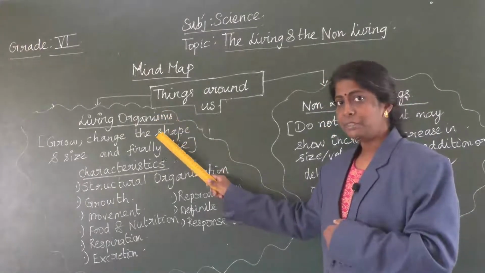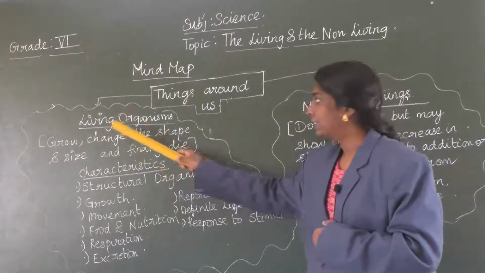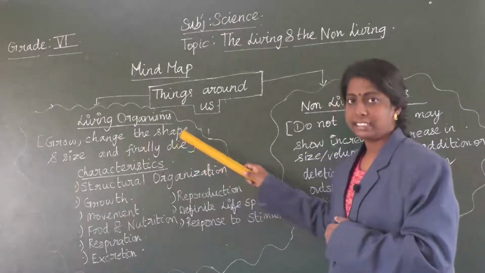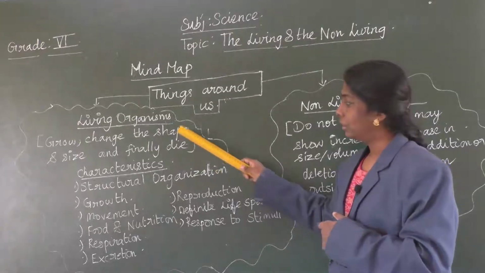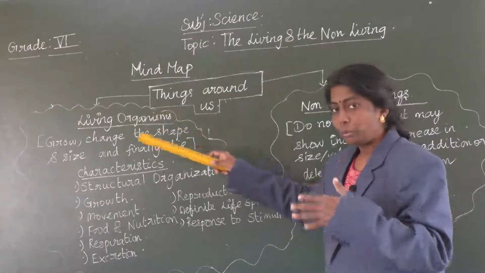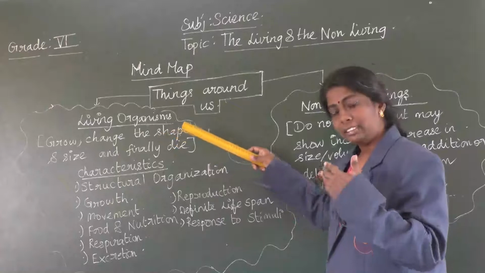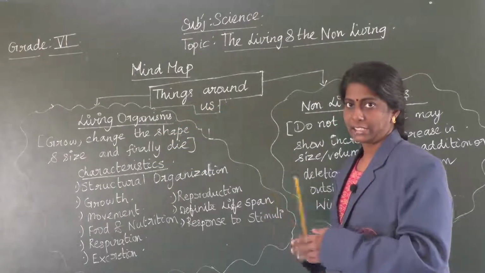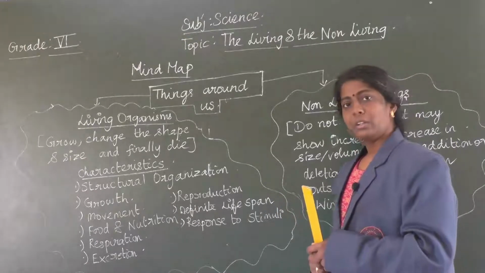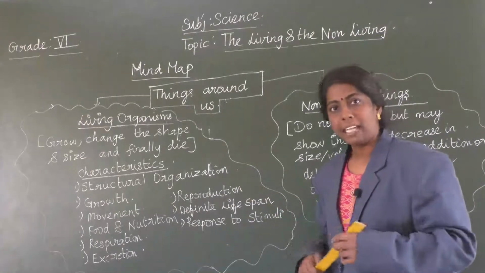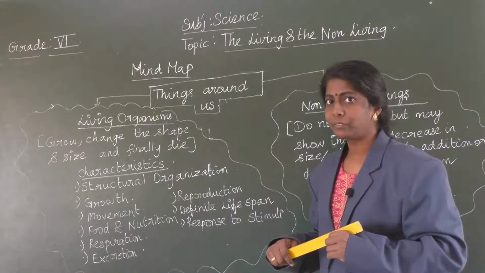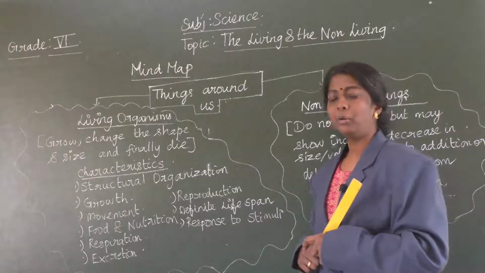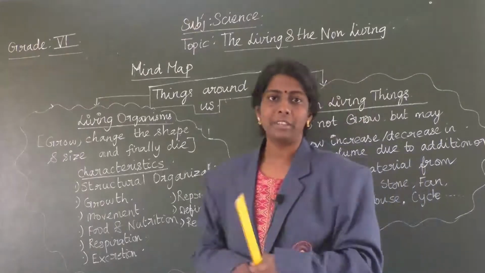The organism which can grow, change its shape and size and finally die is said to be a living organism. For example, plants, humans, dogs, animals.